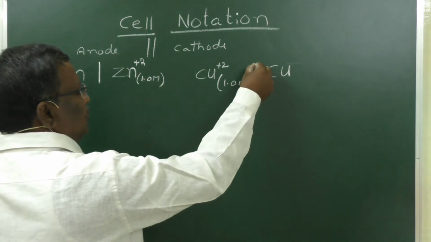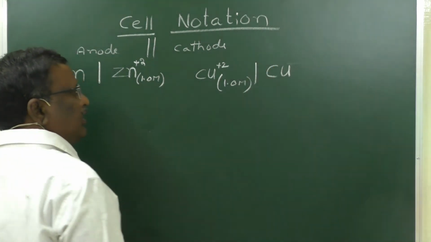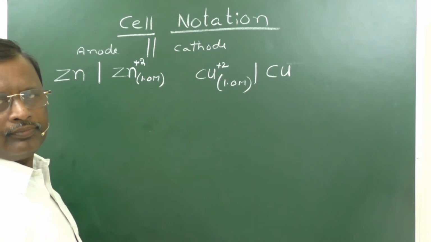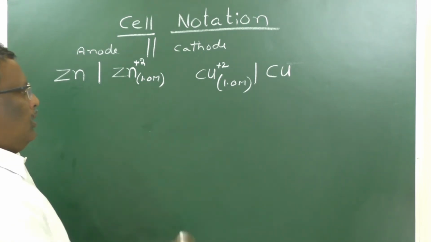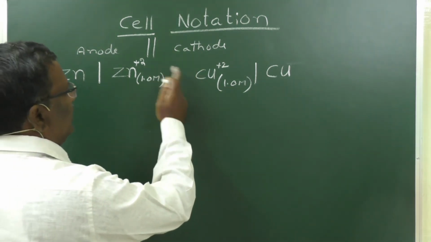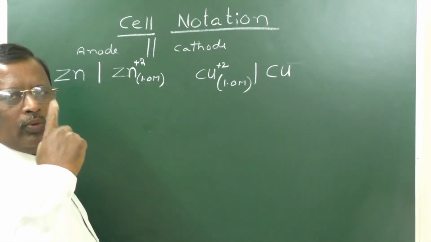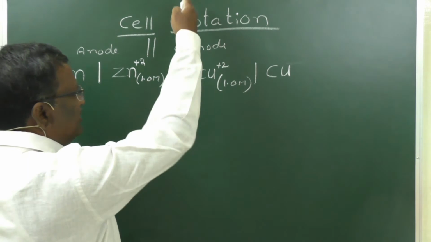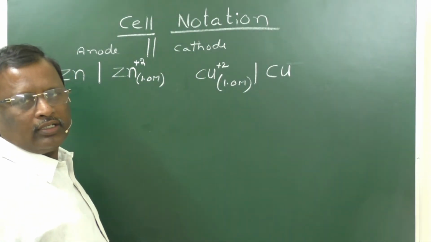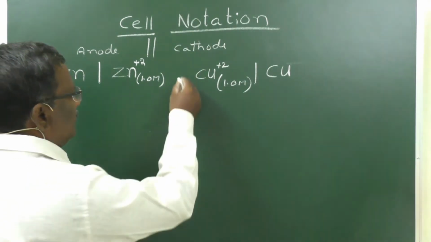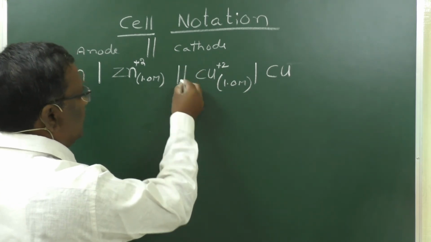Now these two are separated with a vertical line like this. When these two are separated with a salt bridge, two vertical columns should be drawn. In a Daniell cell, we separate with a porous part, so one single vertical line should be drawn like that. If it is a salt bridge, two vertical columns.